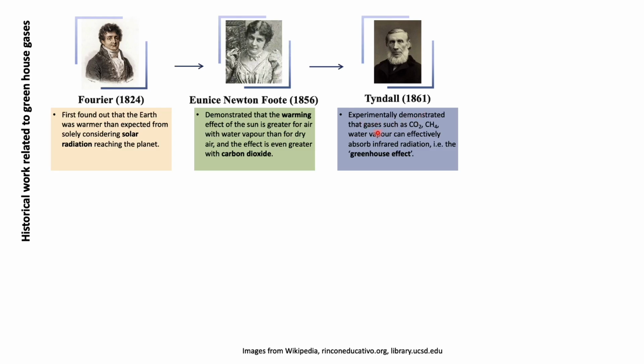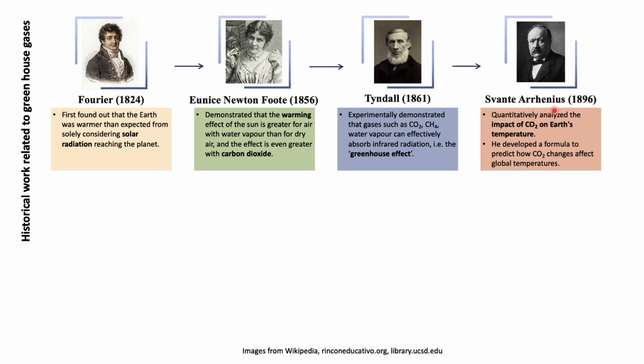He experimentally demonstrated that gases such as carbon dioxide, methane, and water vapor can effectively absorb infrared radiation, that is the greenhouse effect. This is the initial beginning of understanding that these gases absorb infrared radiation. That is a very important identification he did. And then Arrhenius in 1896 quantitatively analyzed the impact of CO2 on Earth's temperature. He developed a formula to predict how CO2 changes affect global temperature. So he is considered the person who predicted how the temperature will increase.